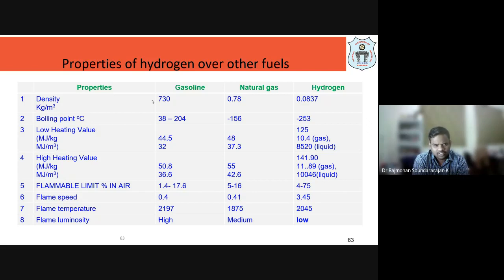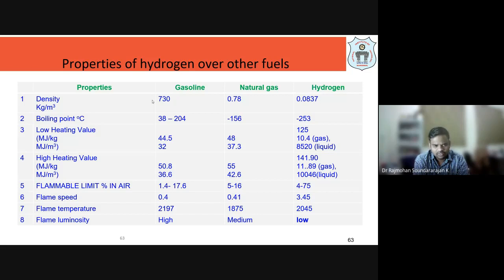And if you look at the boiling point, it is different from gasoline, so you can consider the safety aspect of that. And what is the calorific value? That means per kg how many joules of heat can be generated.